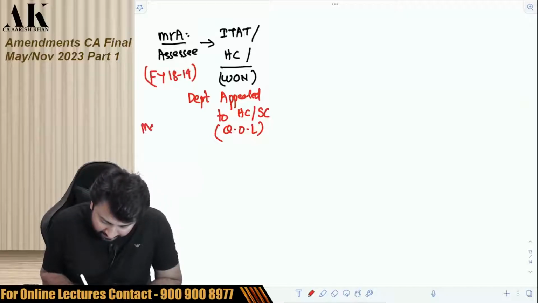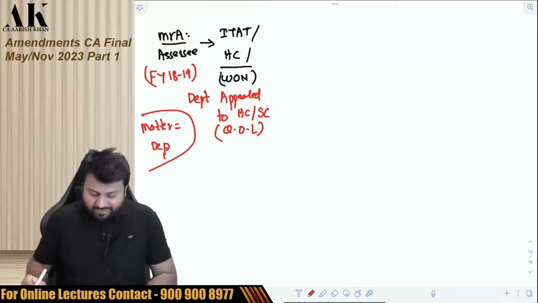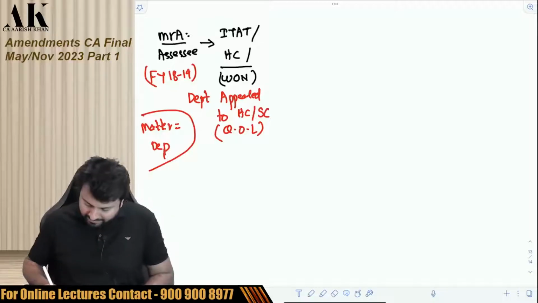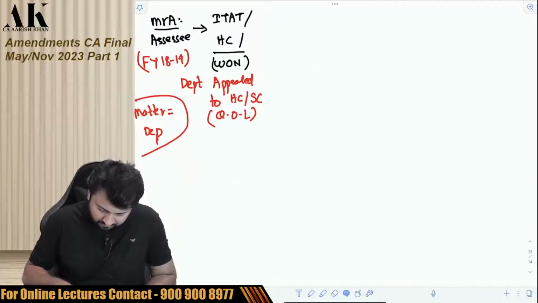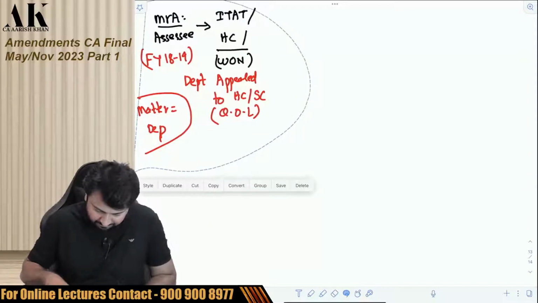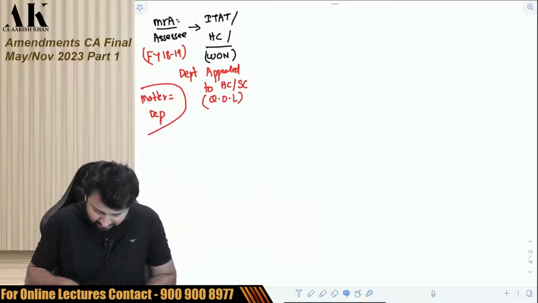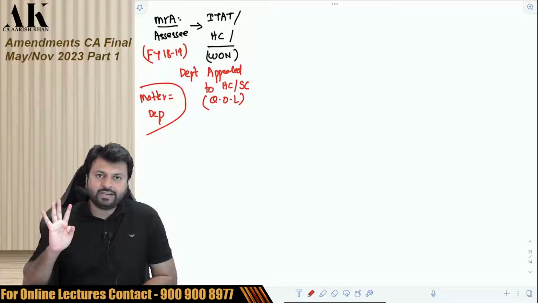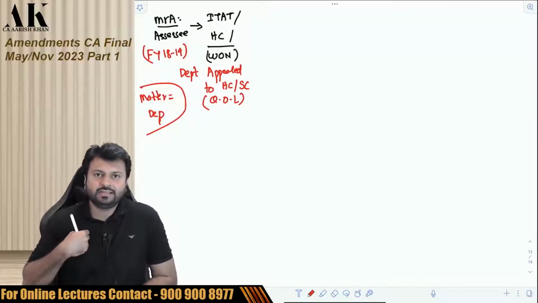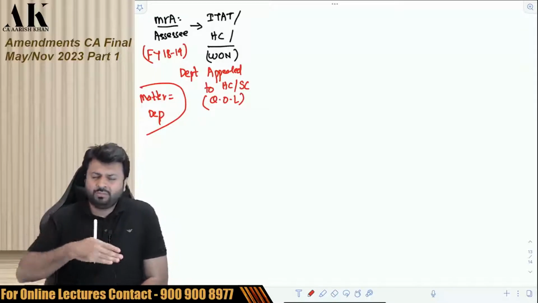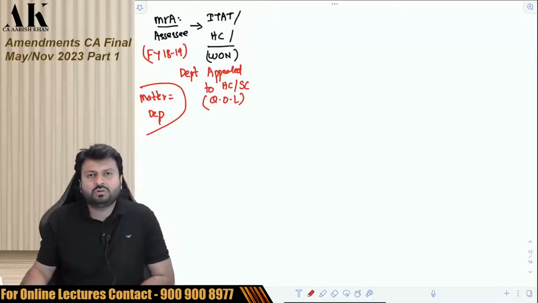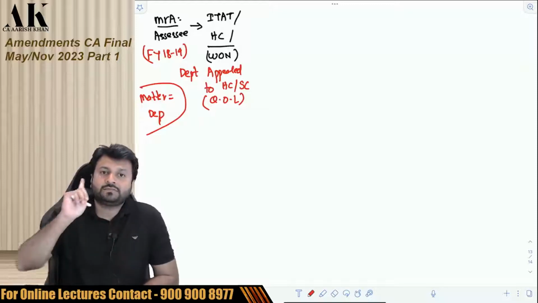And suppose the matter over here is, say, depreciation. You have to pay absolute attention to each and everything I am trying to say. So whatever I have said so far, please pay attention to that first. I'll put this aside and make it slightly smaller, because I want a lot of space over here. Suppose previous year 18-19 is going on. Mr. A is an assessee and he has filed a case to ITAT. Obviously in the order of the law: first CIT appeal, then ITAT, then High Court, then Supreme Court. And he has won the case in ITAT.